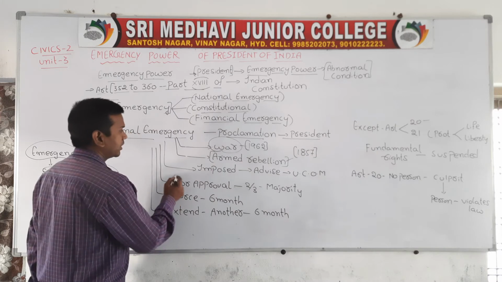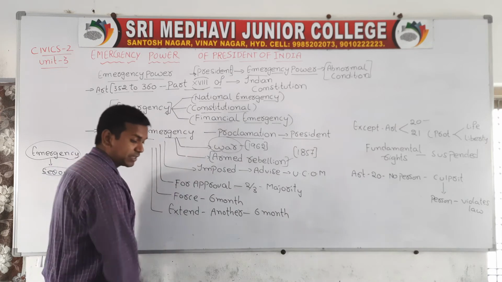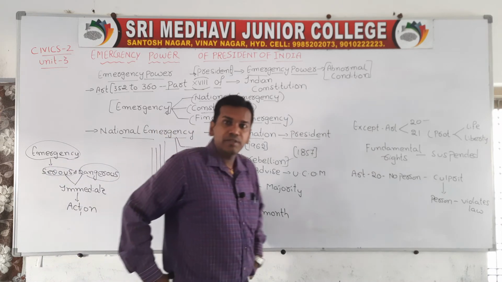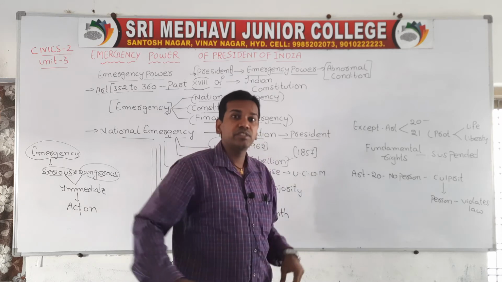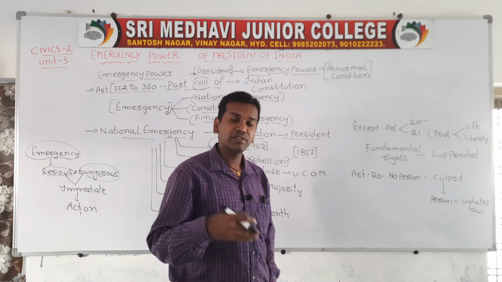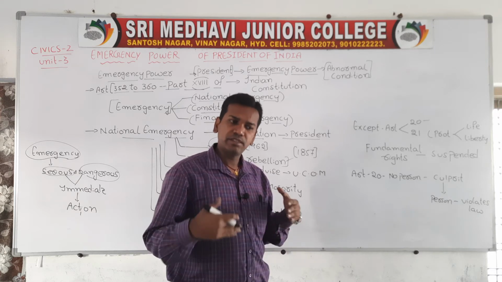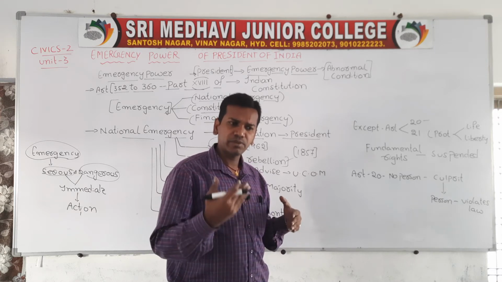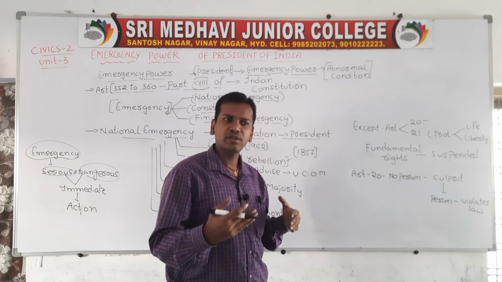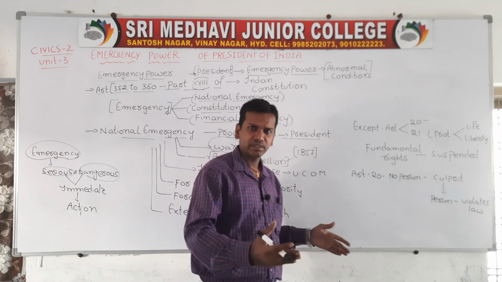Next, come to the point. When the president declares the emergency situation, he has to depend upon the Union Council of Ministers, the Prime Minister as well as the Council of Ministers. As I already said, even during an emergency or any circumstances, the president cannot declare everything directly.